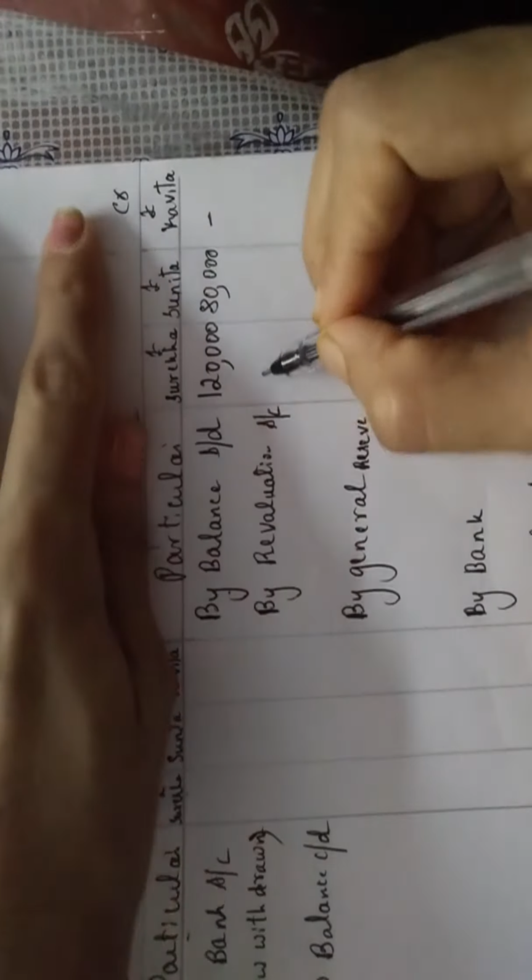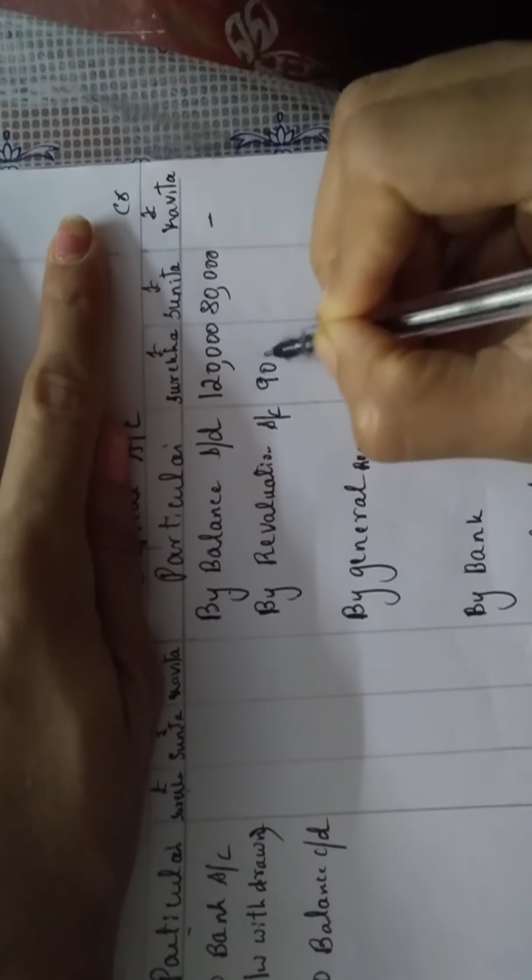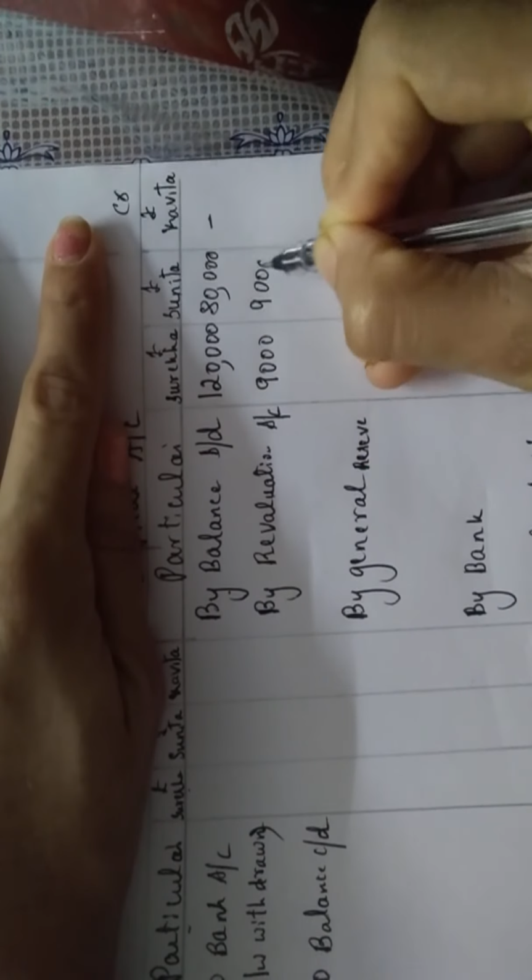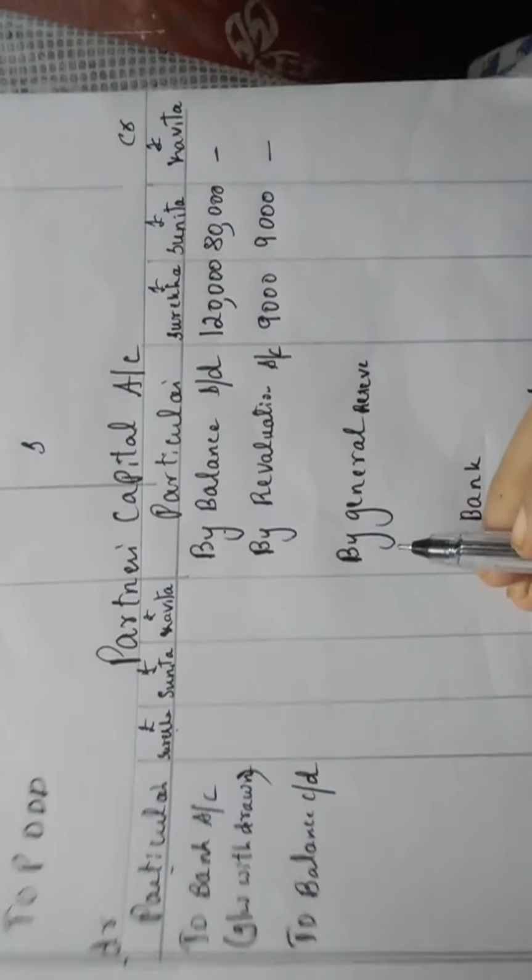You will write in the credit side here, by revaluation account. What is the amount? Yes, that is 9,000 and 9,000 for Sunita and Kavita. Now, next, what step?